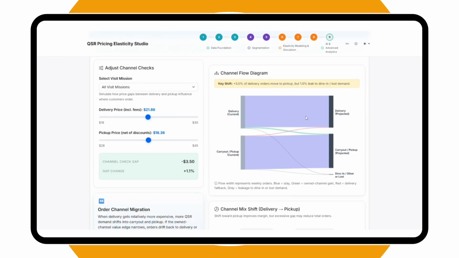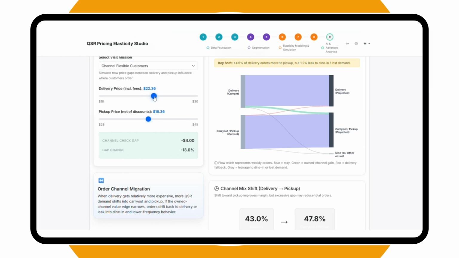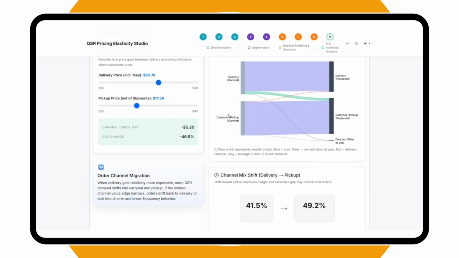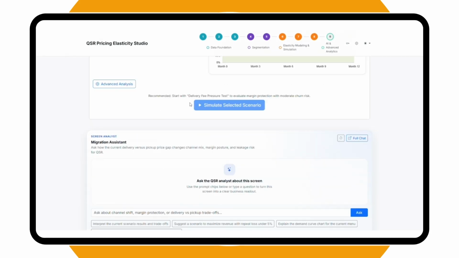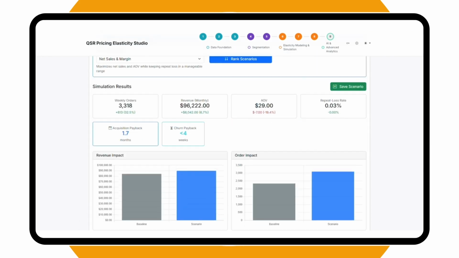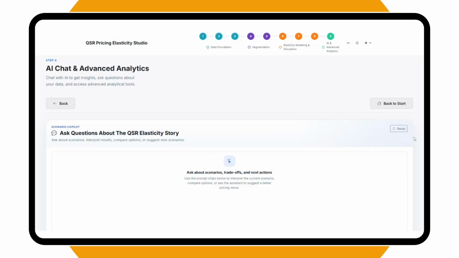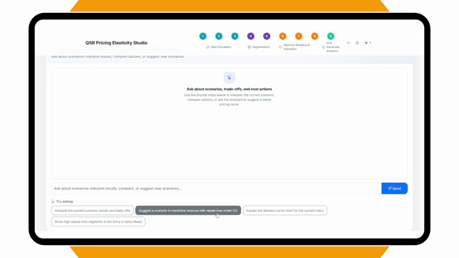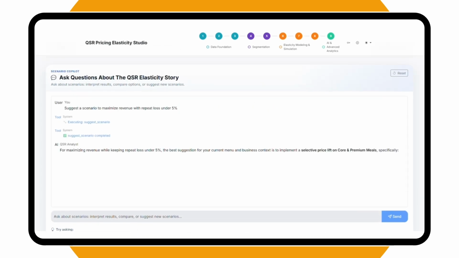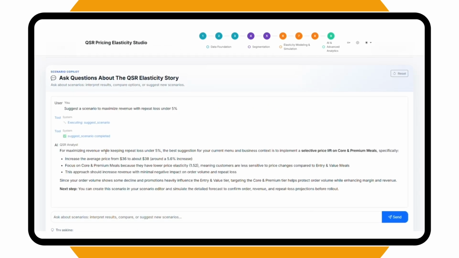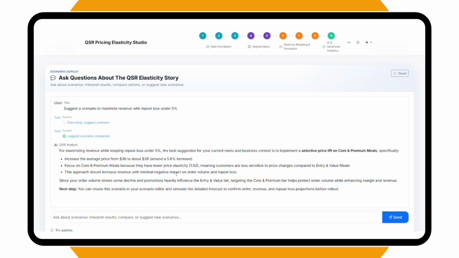Finally, we analyze channel migration, how pricing shifts orders between delivery and carryout. Customers don't just leave, they switch channels. This helps us protect margin without unintentionally losing volume. And all of this feeds back into the AI assistant. When I ask, "Maximize revenue under repeat loss constraints," the system combines customer behavior, elasticity models, and simulation outputs to recommend the most optimal pricing strategy.